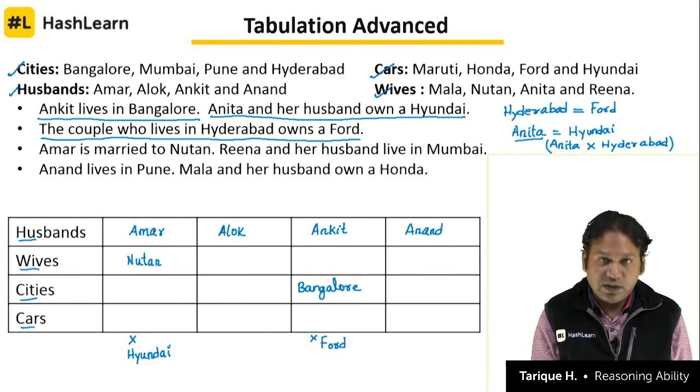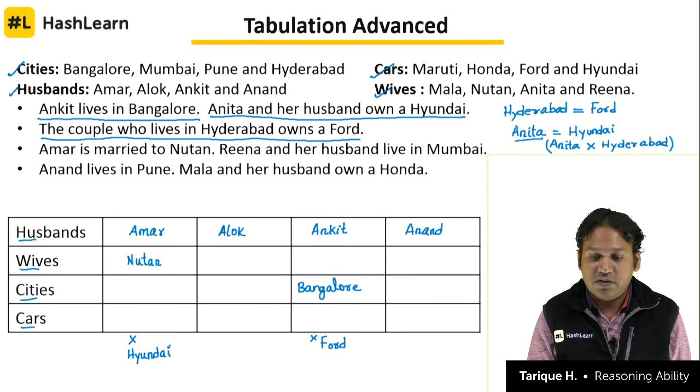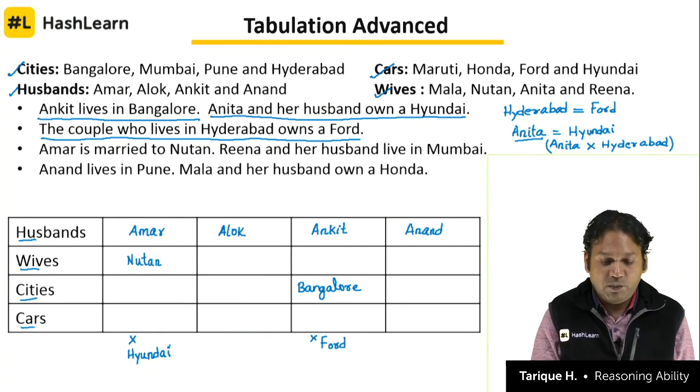So Amar is married to Nutan. The moment I know that Amar is married to Nutan, immediately it should strike me that he is not married to Anita, right? And Anita and Hyundai are a mandatory pair. That means he will not be the owner of Hyundai.